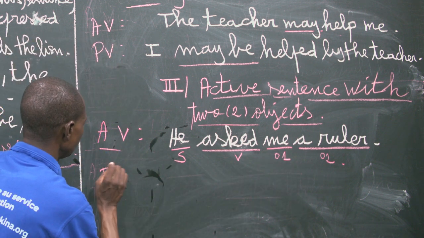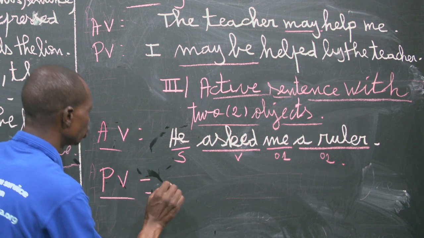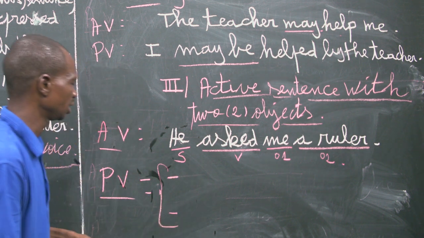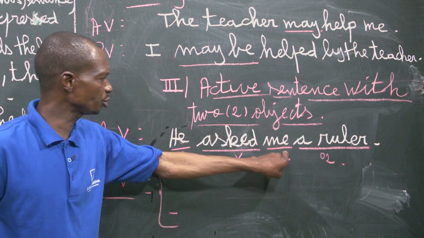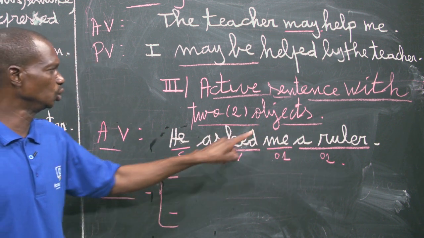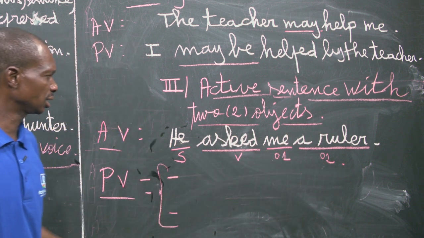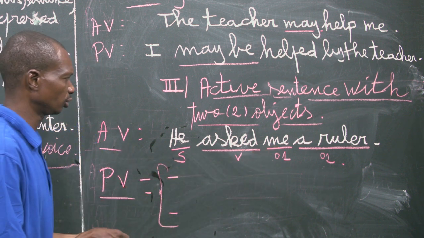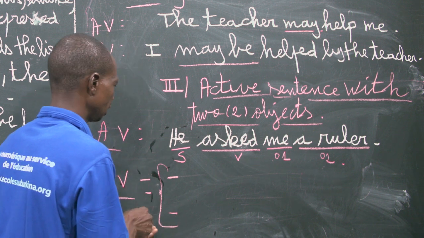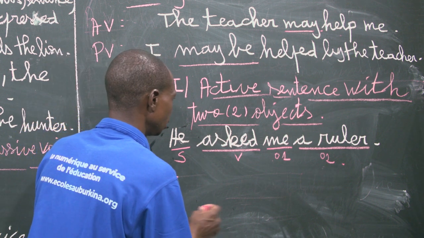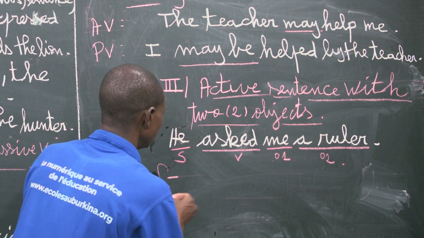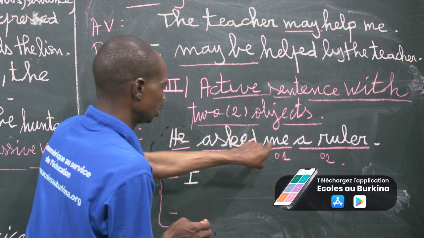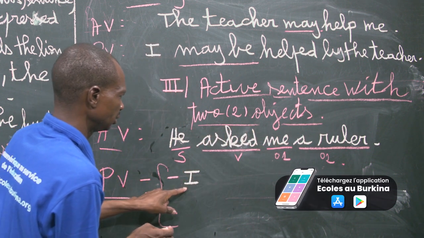For this type of sentence, we can have two possibilities for the passive voice. The first possibility, we can use object number 1, and the second possibility, we can use object number 2. Let's take the case of using object number 1. The me becomes I. Then the object becomes the subject here.